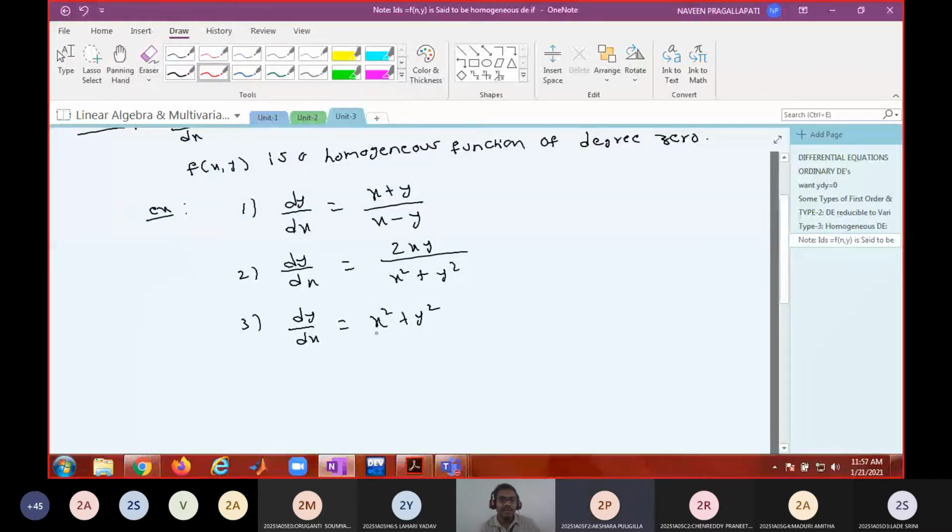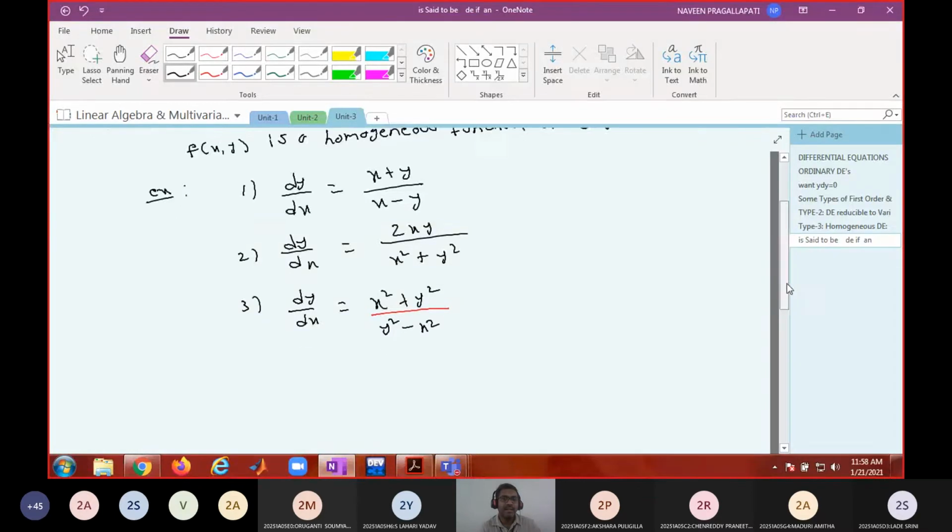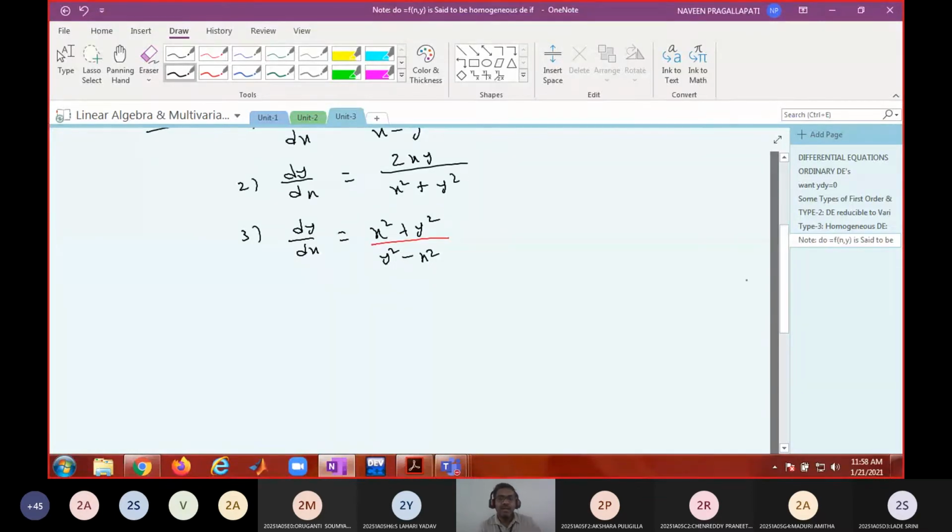Okay, so if I write like this, now the point is how to solve a homogeneous differential equation.